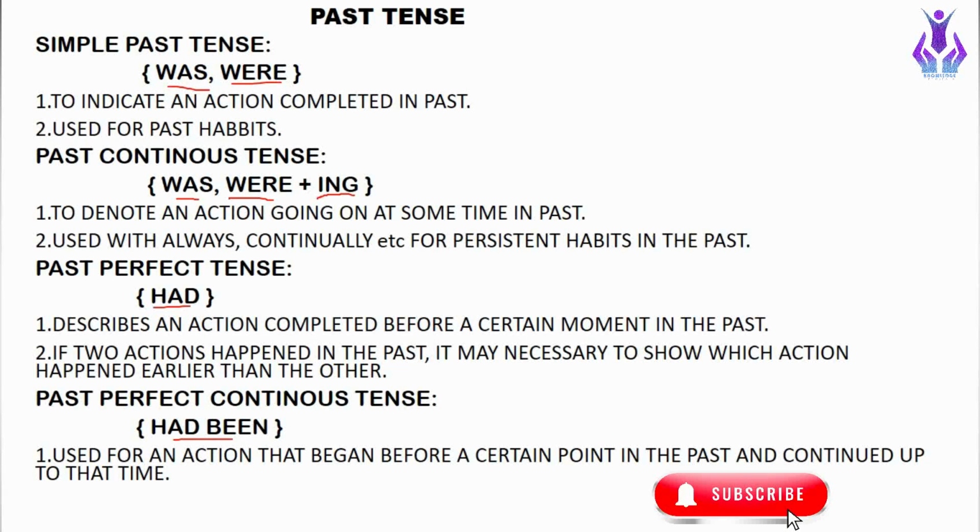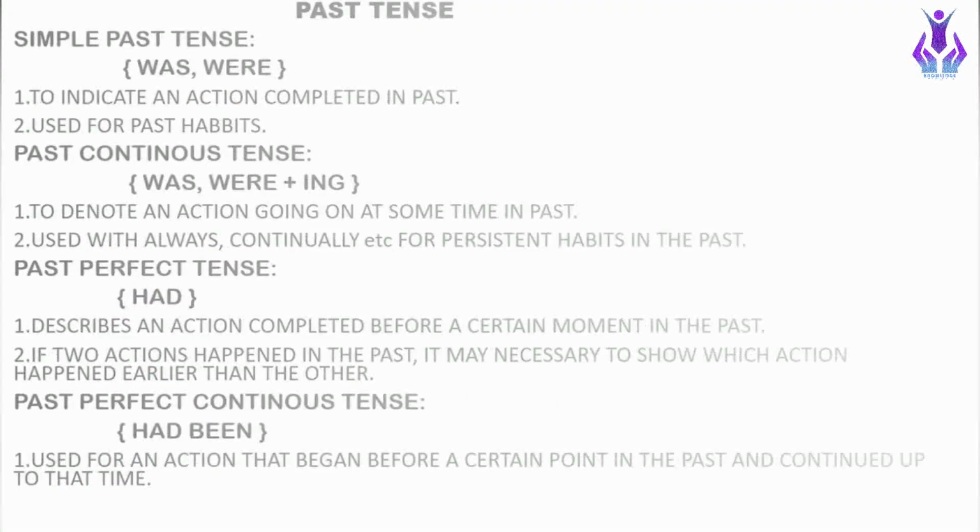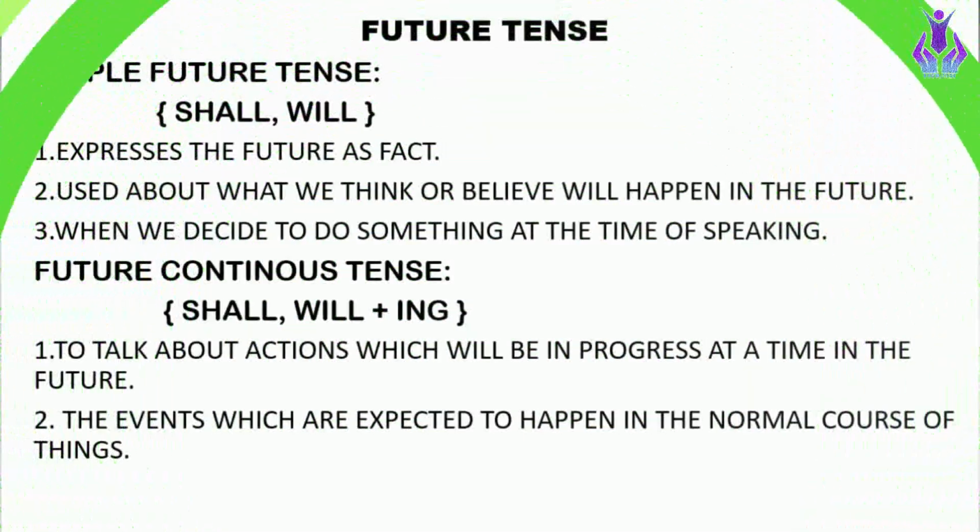For example, at that time he had been writing a novel for 2 months. So these kinds of sentences come under past perfect continuous tense. So here we are done also with our past tense. So now, moving towards future tense.